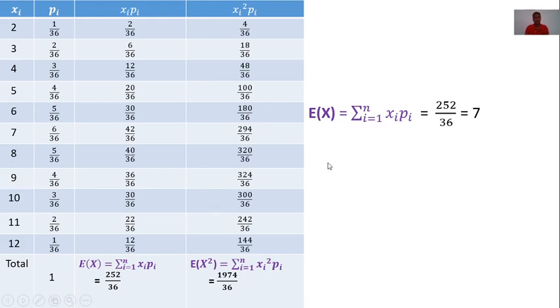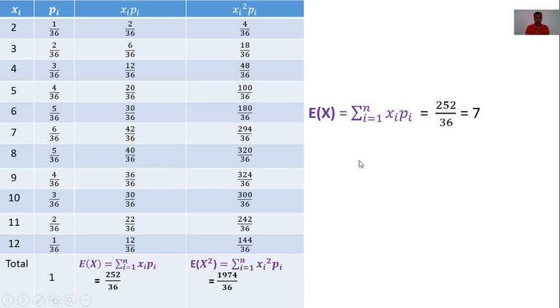But here we find summation of xi into pi is 252 upon 36. Here 36 is a common factor. 36 gets cancelled, remaining is 7.